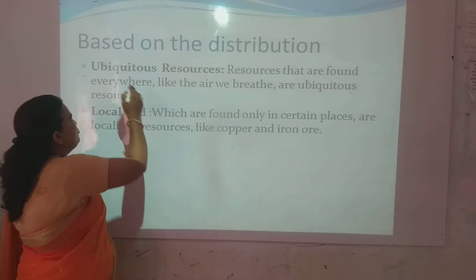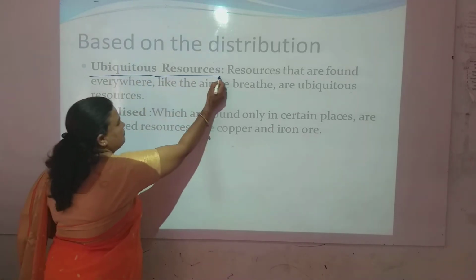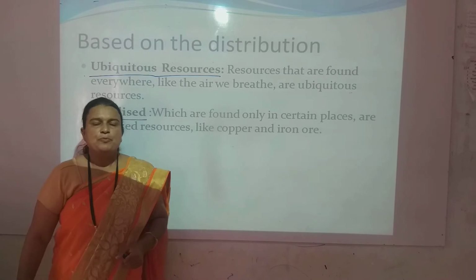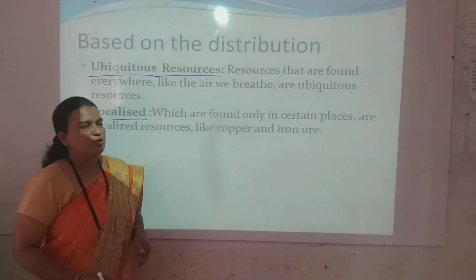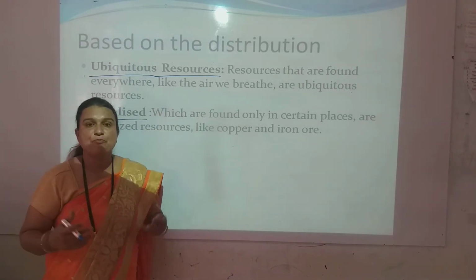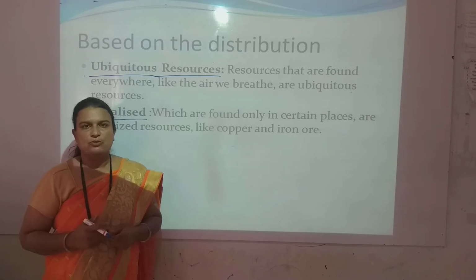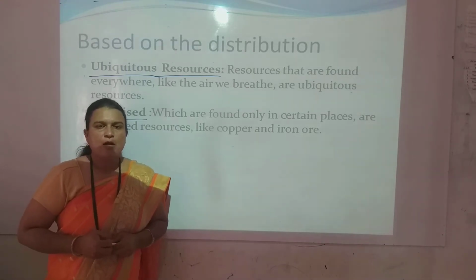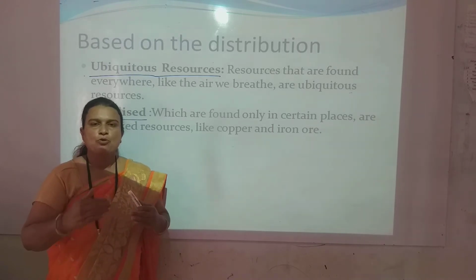Here the words ubiquitous resources and localized resources. See, ubiquitous means such a type of resources are found everywhere, such as the air we breathe. Water is also available everywhere, but in some places in more proportion.